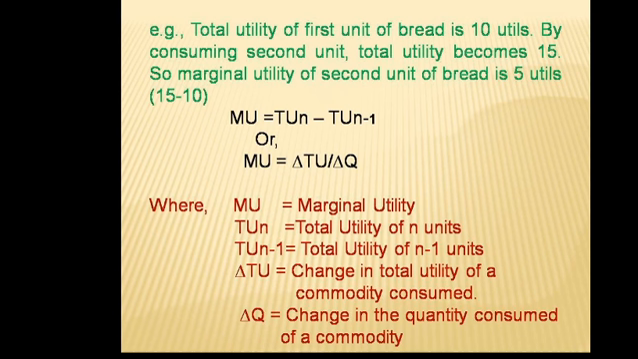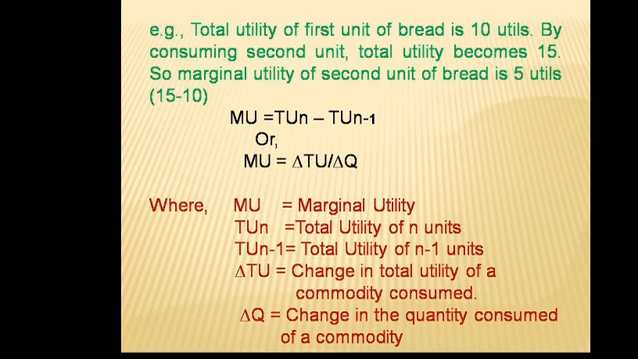Delta TU is equal to the change in total utility of a commodity consumed. How much is the change in our total utility? That is our delta TU. In our example, delta TU is 5, as it changes from 10 utils to 15. Delta Q implies the change in the quantity consumed of a commodity. How much is the change? From 1 to 2, that is 2 minus 1 is equal to 1. This is the change in quantity consumed.